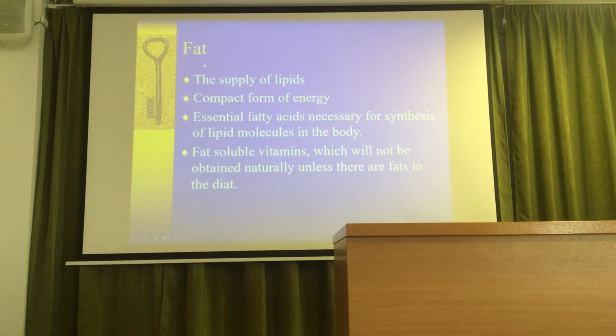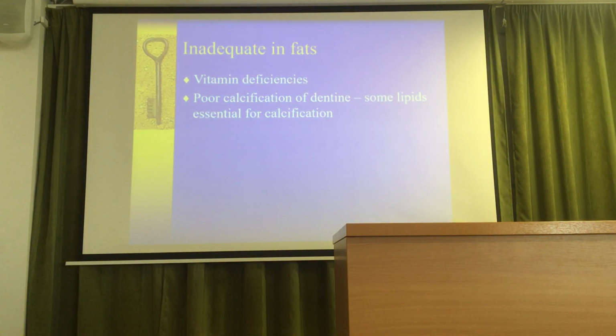Let's talk about the fat. The supply of lipids: a compact form of energy. So this is one source of energy. Essential fatty acids are necessary for the synthesis of lipid molecules in the body, which is also very important if we think about the cell membranes, because they are formed from lipoproteins. Fat-soluble vitamins will not be obtained naturally unless there are fats in the diet. So we need fat in the diet because otherwise vitamin A and vitamin D cannot enter the human system. So that's why some fat is necessary.